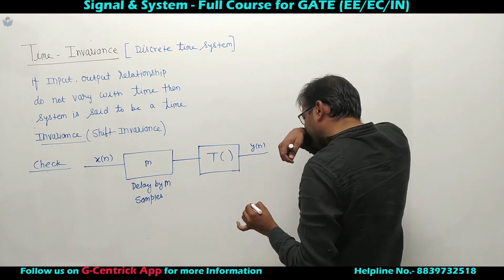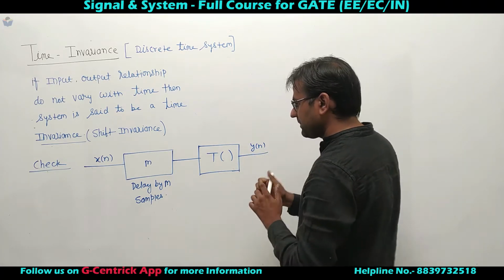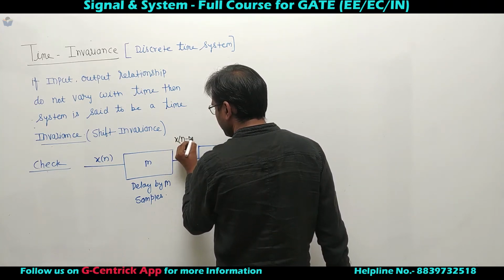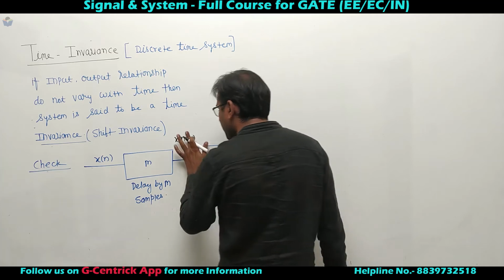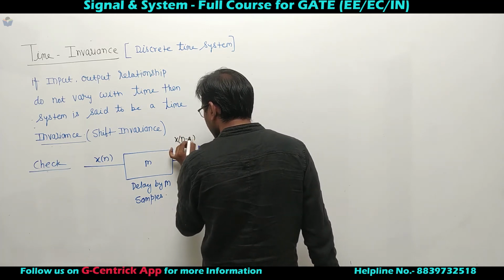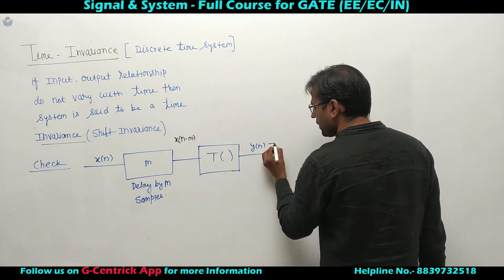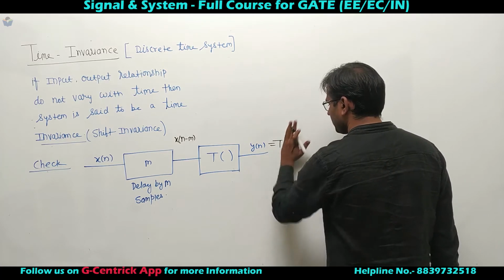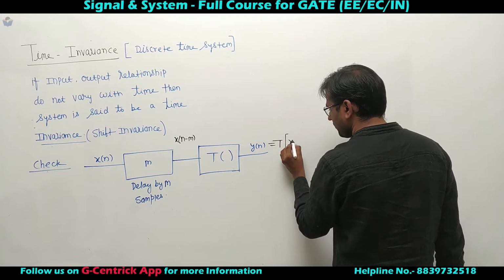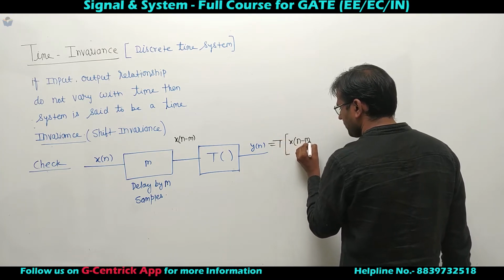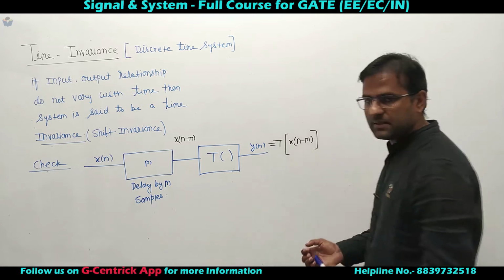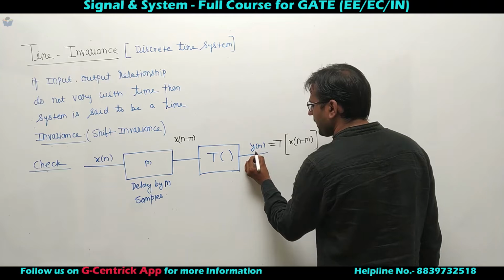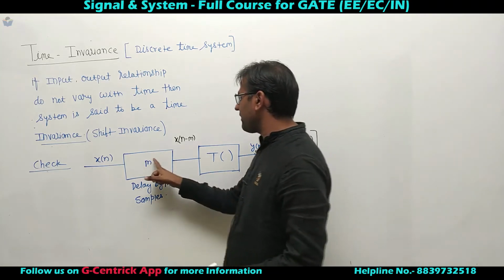So I can say this is x of n minus m, and what is output? Output is this. This is output of the system. Let's say this is y1 of n, means a delayed input is given to the system.